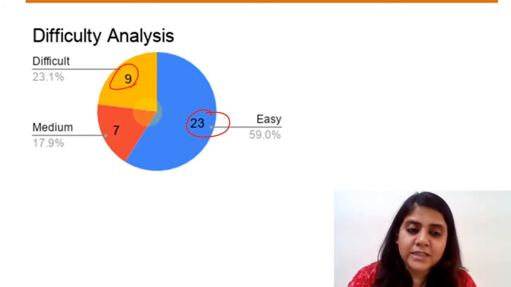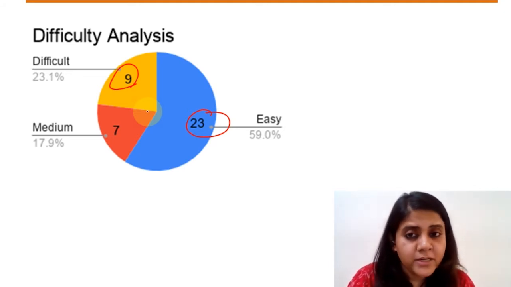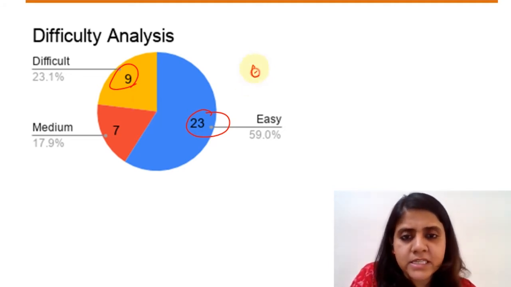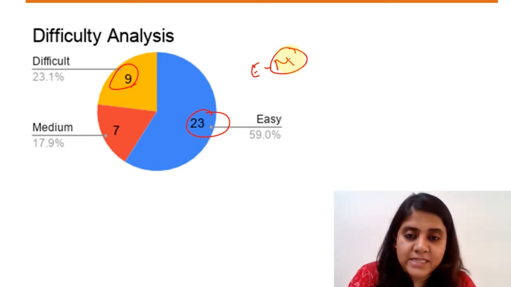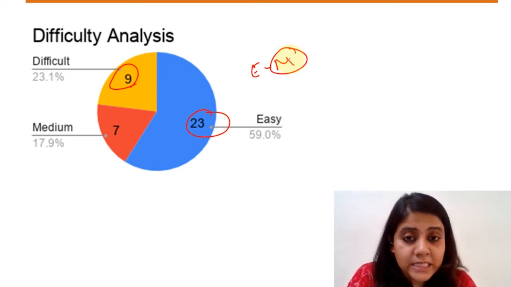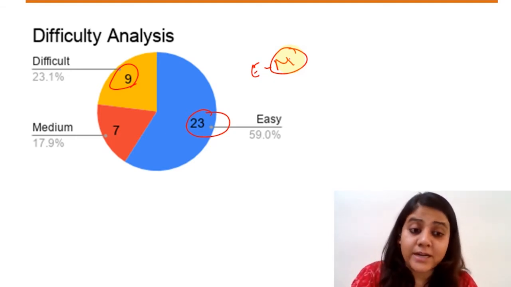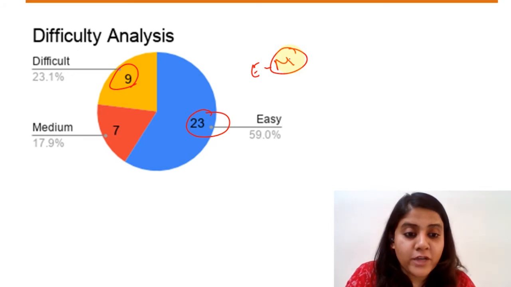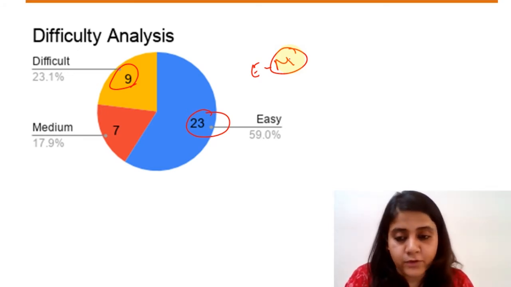But given the fact that you had at least 23 easy questions and a few of the medium also you could have attempted, a score somewhere near easy to medium, or at least moderate level, is what this section would have been, right? So not very difficult as such, but definitely towards the moderate side. Easy to moderate is something that you can clearly say, and something around 22 plus would have been an easily doable score. We'll definitely look at a good score, but 23, 24 should have been something easily doable for this kind of difficulty level of this section, right?